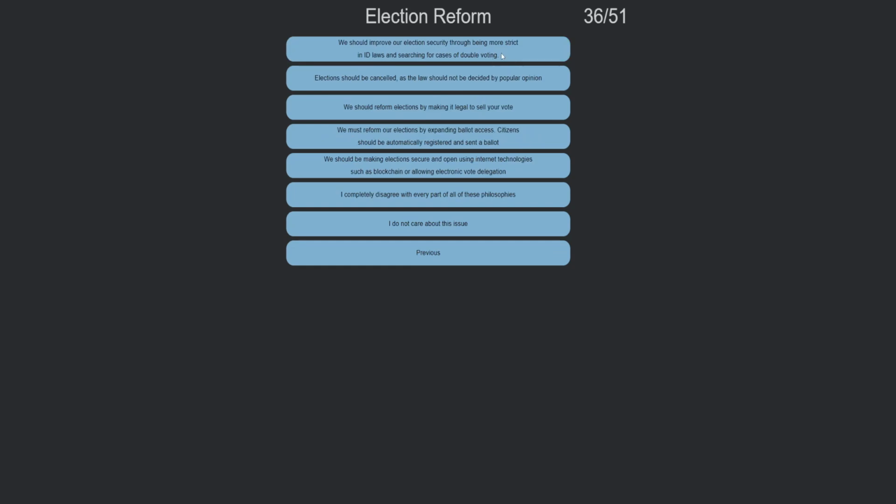Election reform. We should improve our election security through being more strict ID laws and searching for cases of double voting. Elections should be canceled and the law should not be decided by popular opinion. We should reform elections by making it illegal to sell your vote. We should reform elections by expanding ballot access. We should be making elections secure using internet technologies.